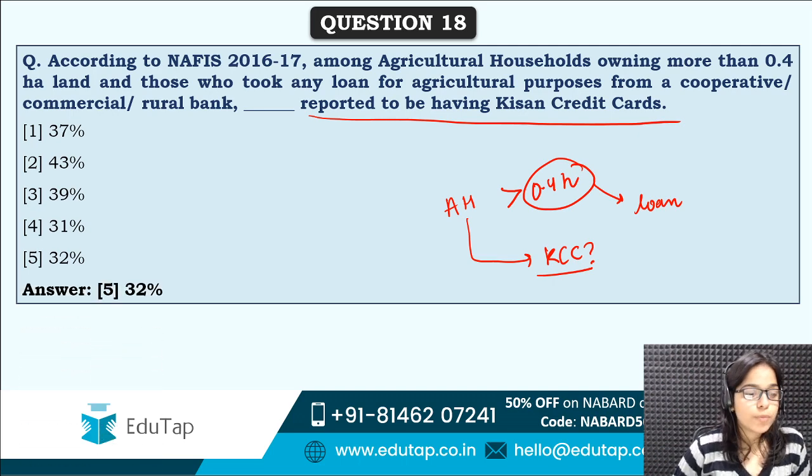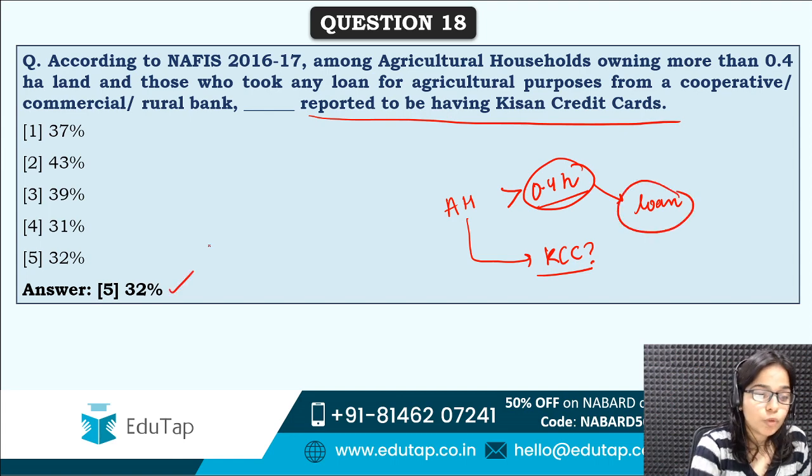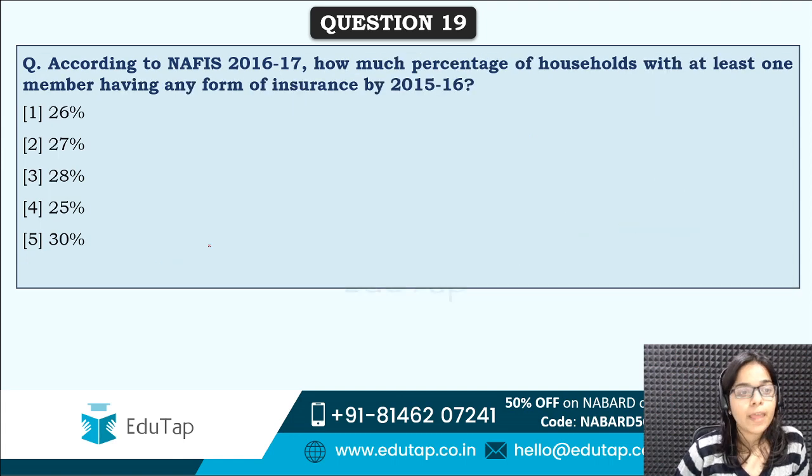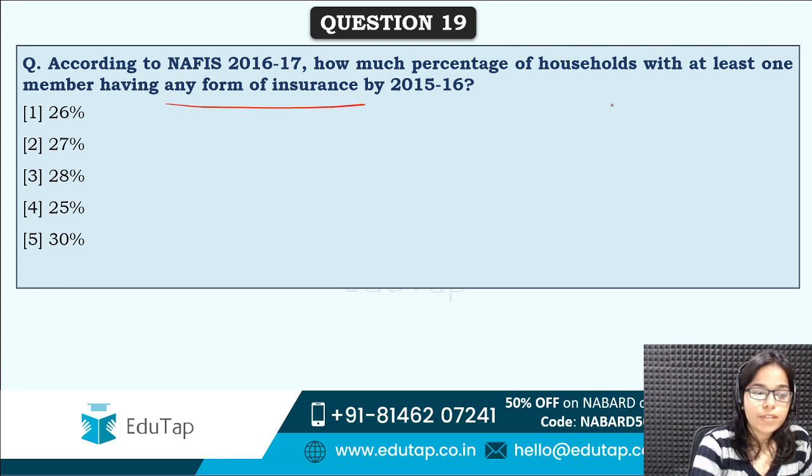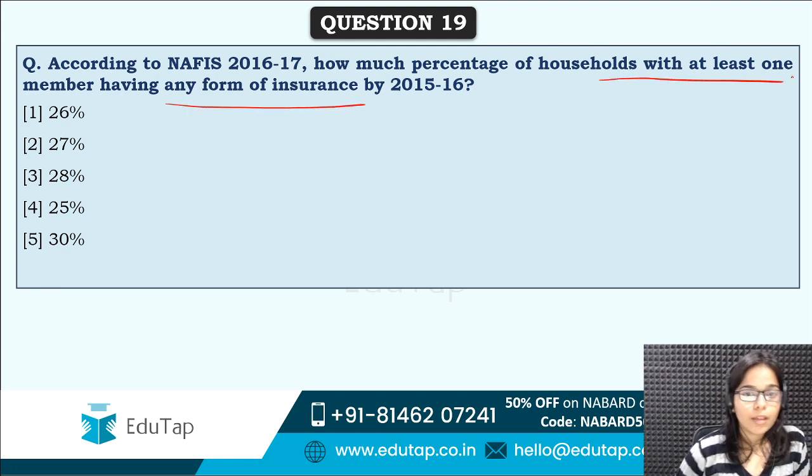Correct answer is option fifth, that is 32%. So people who have this much or more than this land and have taken any loan, 32% of them have KCC. Next is, how much percentage of households with at least one member having any form of insurance? So number is obviously very low here. How much percentage of households with at least one member having any form of insurance?